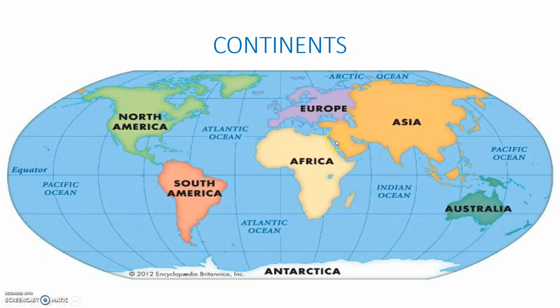Here, see, this is North America, South America, Europe, Africa, Asia, Australia, and Antarctica. See, near the South Pole, Antarctica continent is there. Here white color is there.